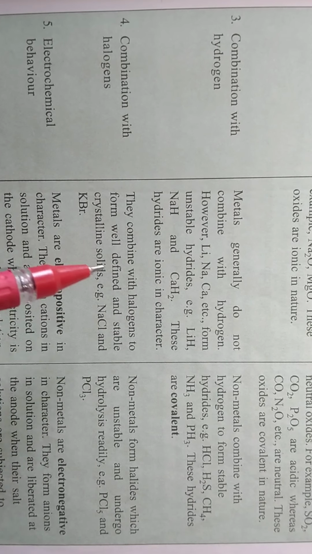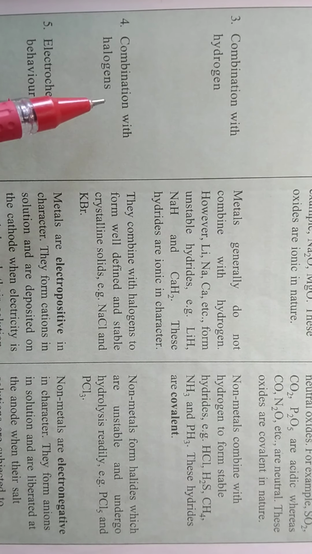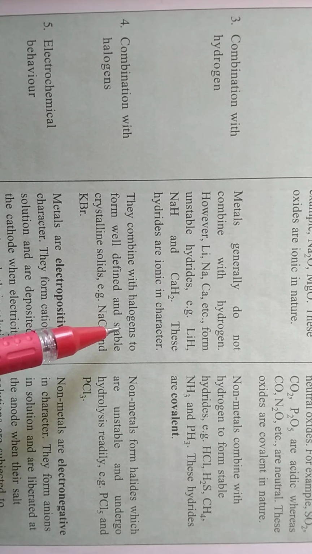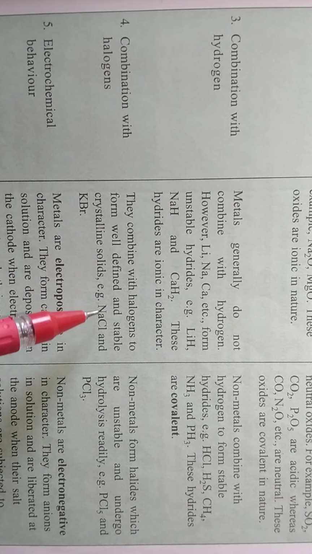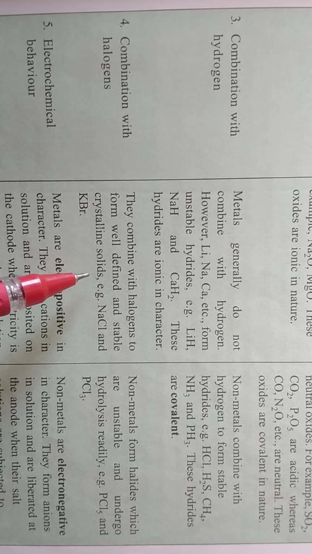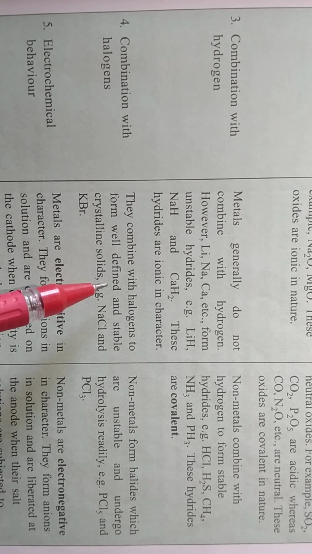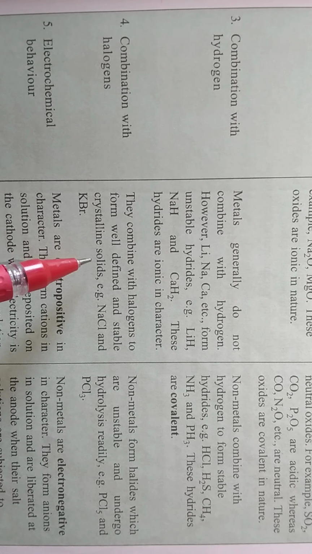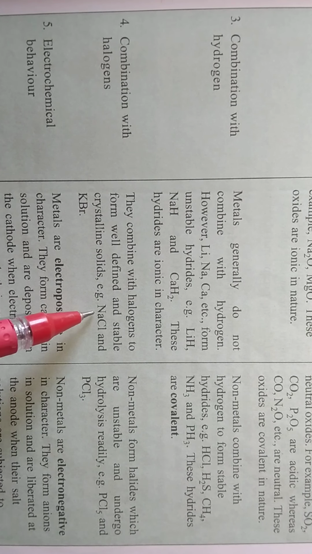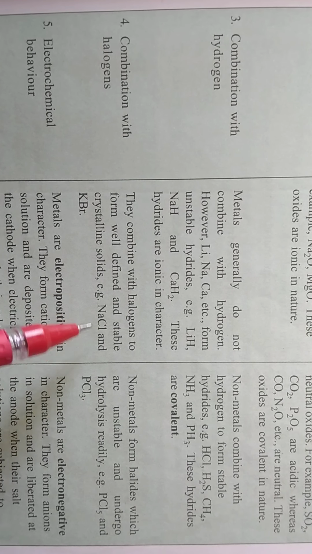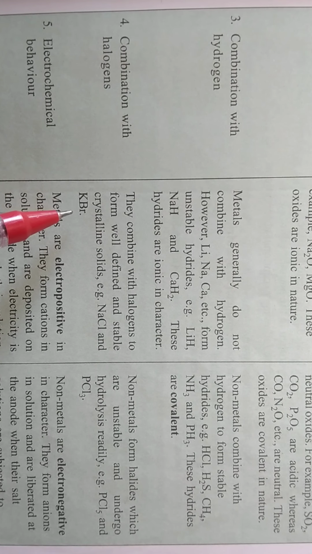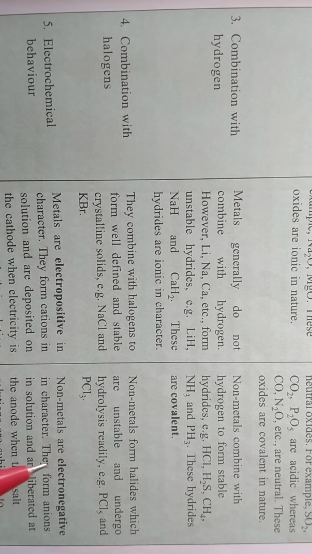Now coming to the fourth difference, combination with halogens. Metals combine with halogens to form well defined and stable crystalline solids. What are halogens? Group 17 elements: fluorine, chlorine, bromine, iodine, these are halogens. So these gases, when combined with metal, form a crystalline solid. Like you have seen sodium metal react with chlorine to form sodium chloride, potassium react with bromine to form potassium bromide.